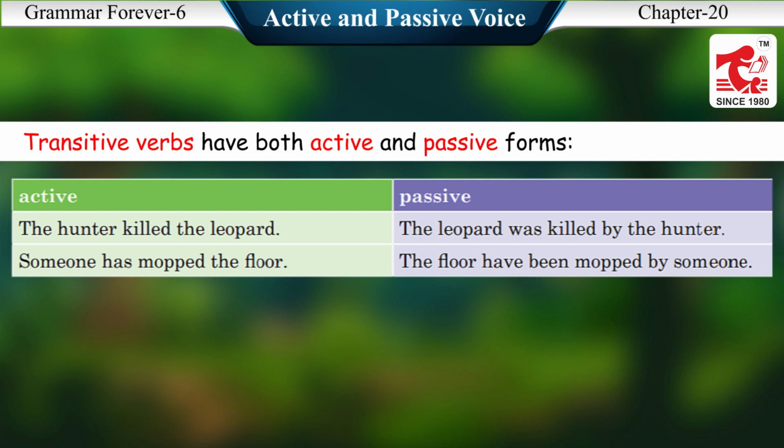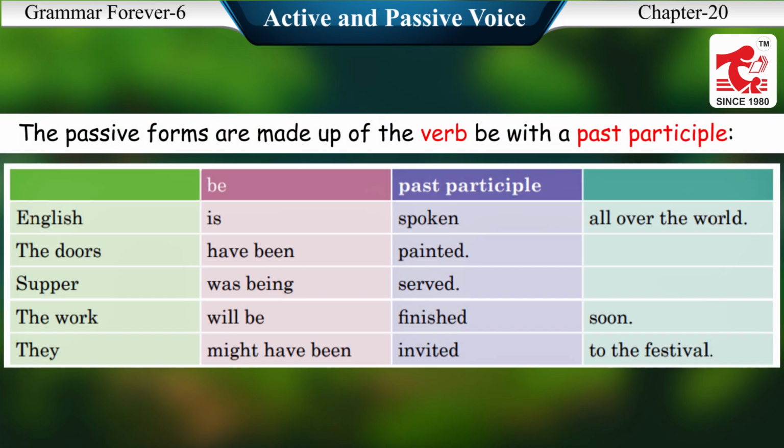Active, passive. The hunter killed the leopard. The leopard was killed by the hunter. Someone has mopped the floor. The floor has been mopped by someone. The passive forms are made up of the verb be with a past participle. Be, past participle. English is spoken all over the world.